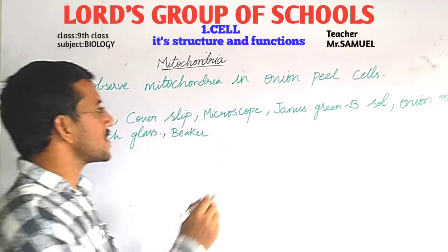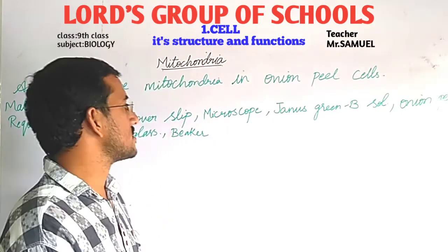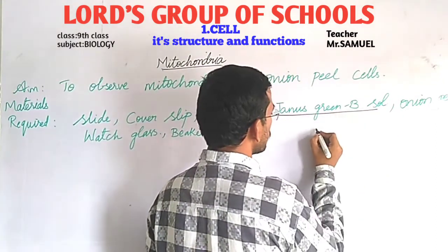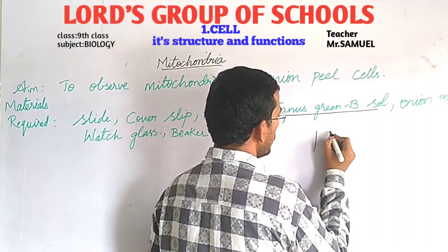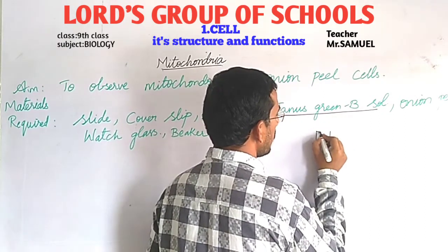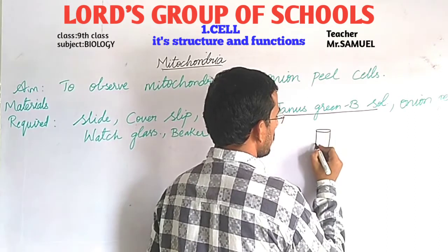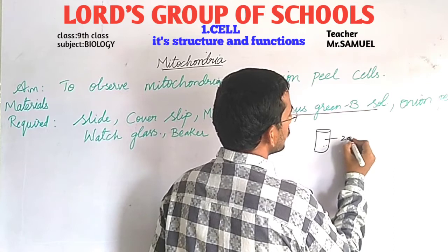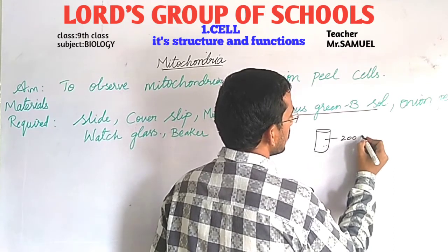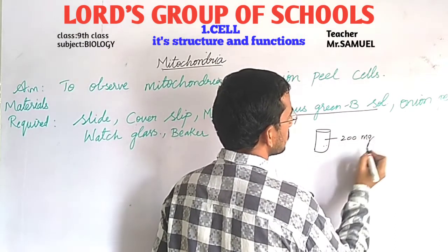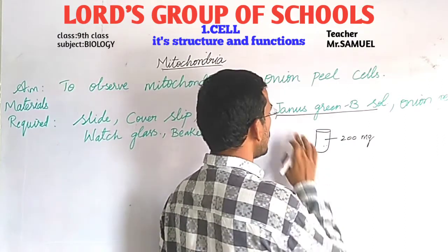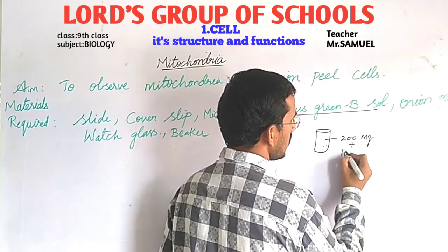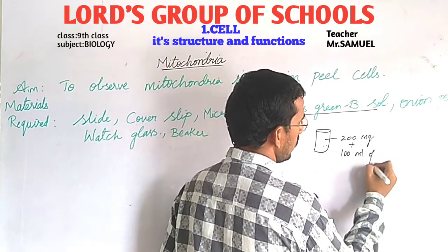Now, how to prepare this Janus green B solution? To prepare it, we should take one small beaker, and in the beaker add 200 milligrams of Janus green to 100 ml of water.